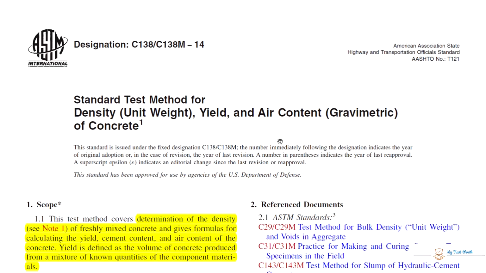Okay, another test which we will be studying is standard test method for density, unit weight, yield and air content of concrete, and this code is designated by ASTM as C138.